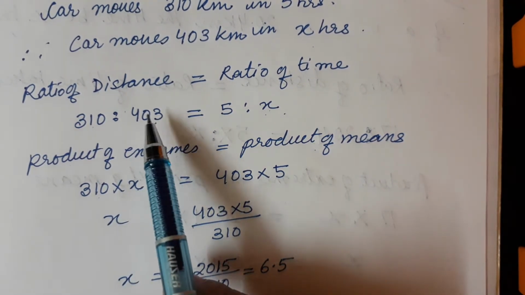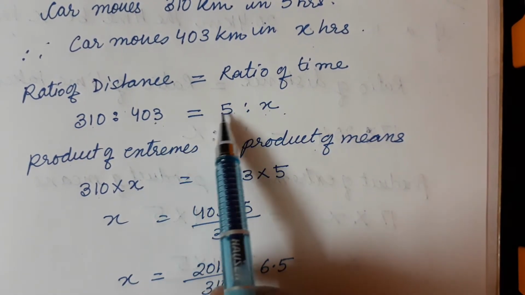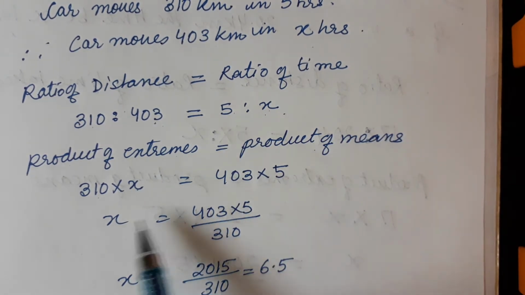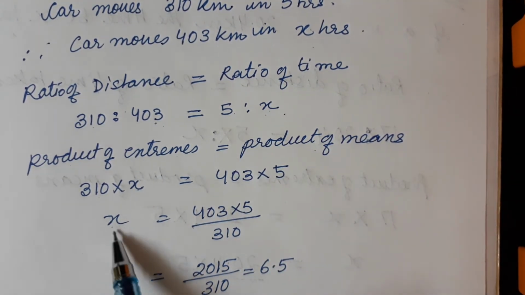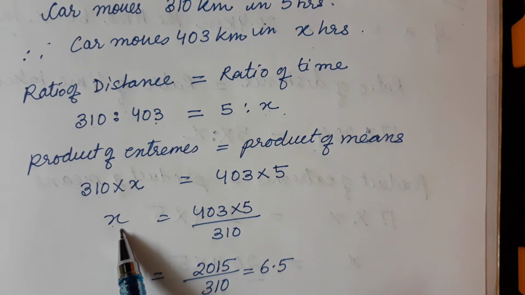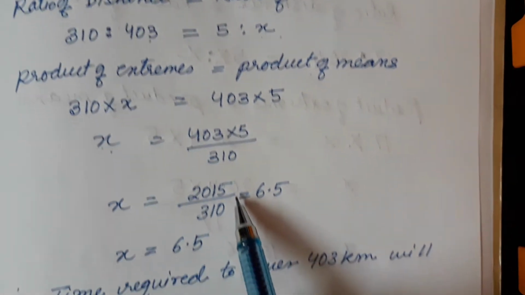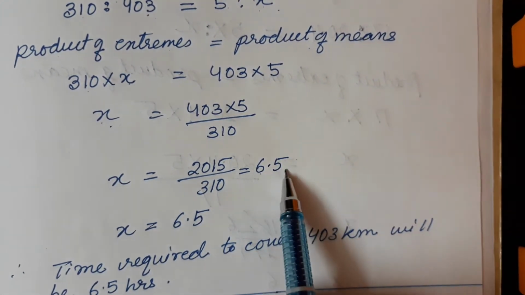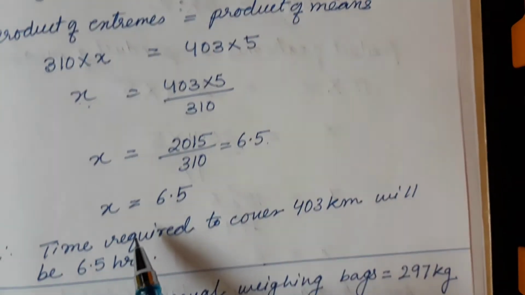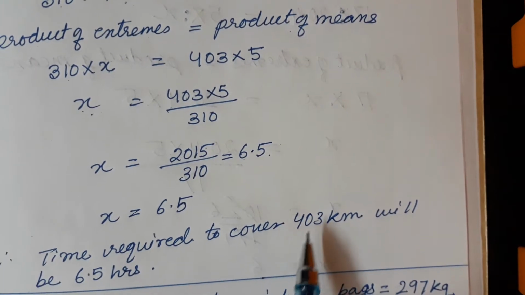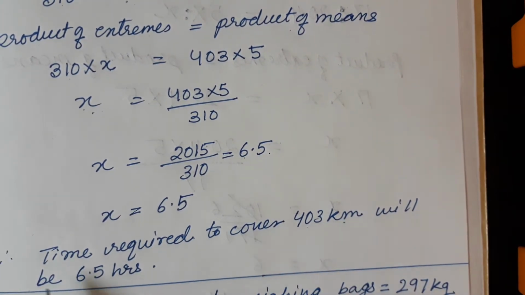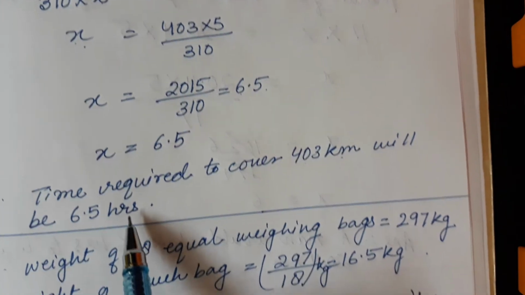Product of means is the second and third terms, so 403 into 5. We place the values and find the value of x. We multiply and divide, and we get the answer 6.5. It means the time required to cover 403 kilometers is 6.5 hours.